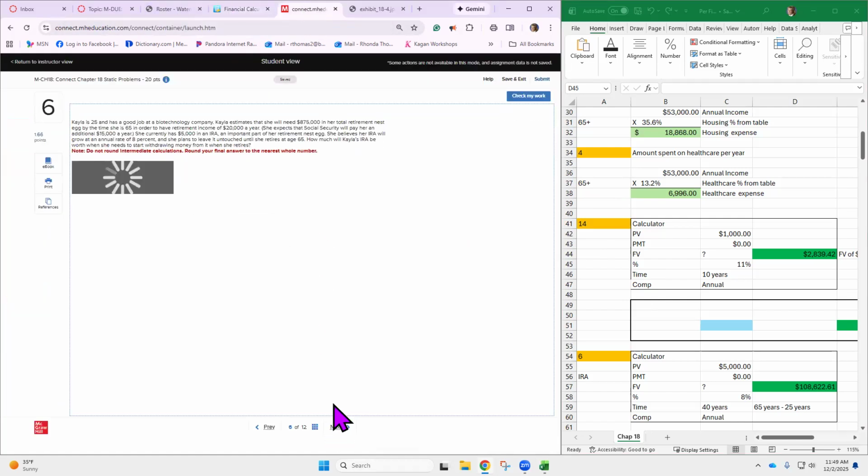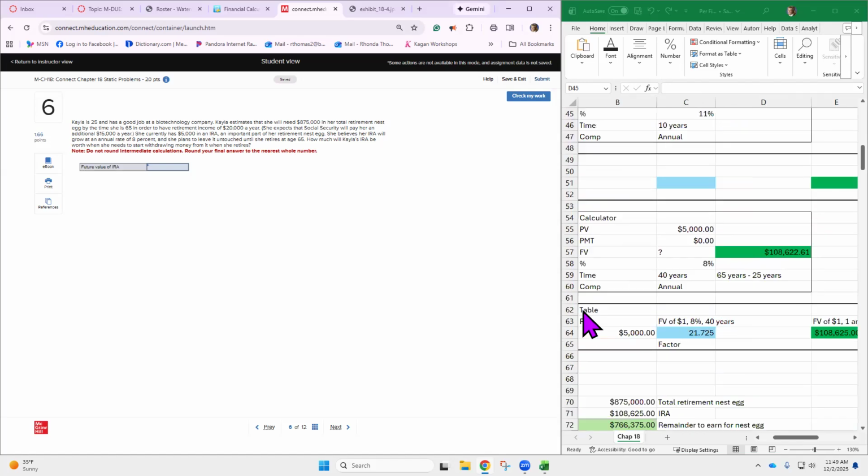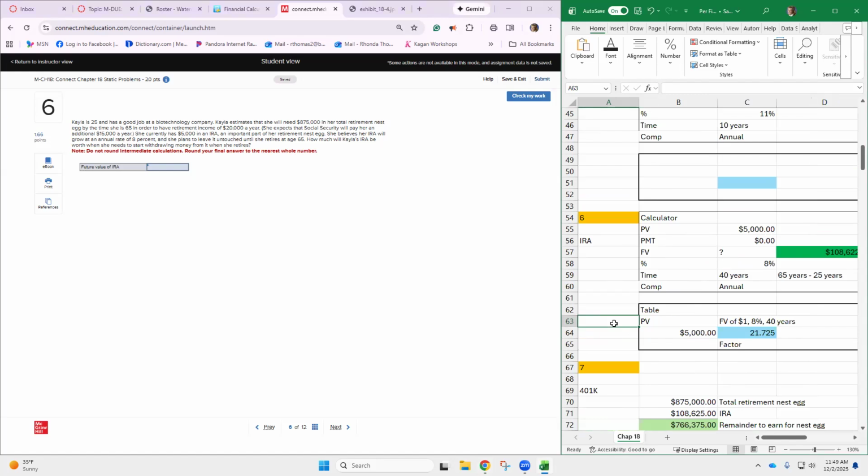Keep it going. Number six. So Kayla has a good job. She estimates she'll need $875,000 in her total retirement nest egg. And this is number 6. I'm not sure what happened to this one, but maybe they took it out.